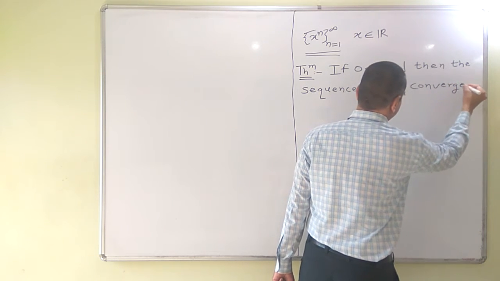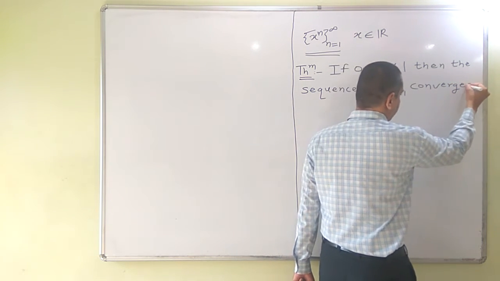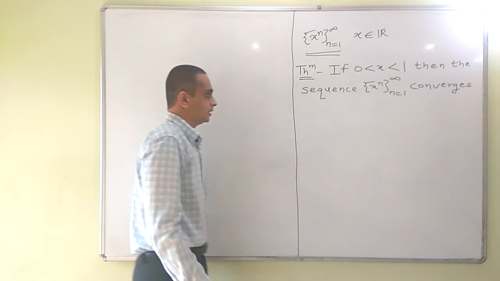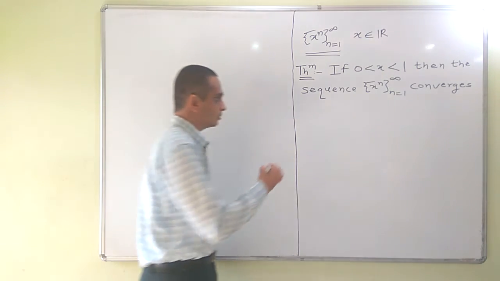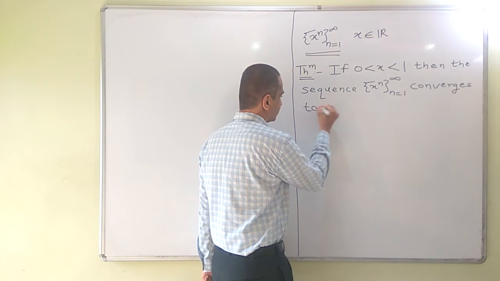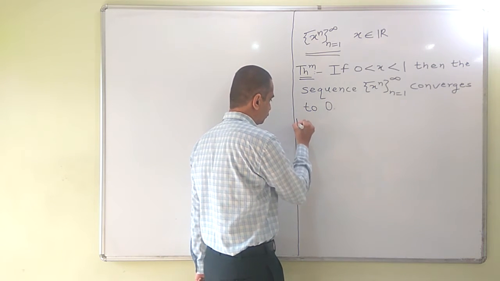So, if x is positive number less than 1, then the sequence x raised to n converges to 0. Proof.